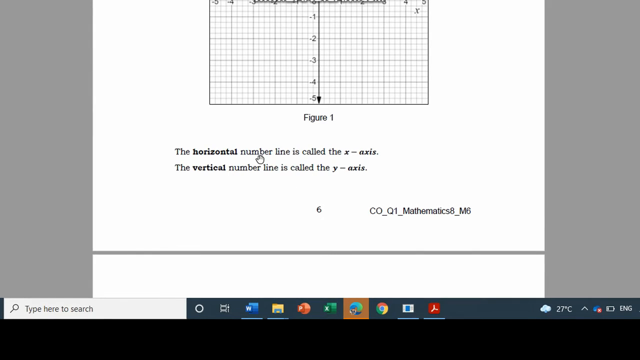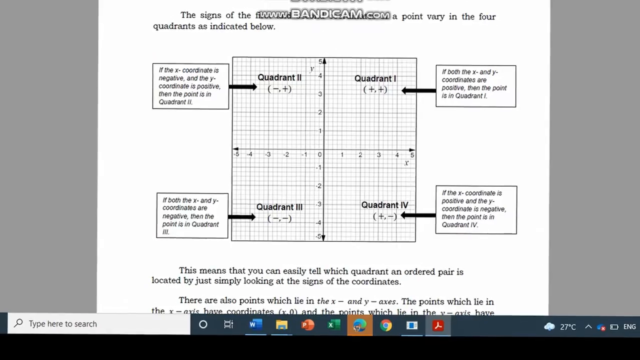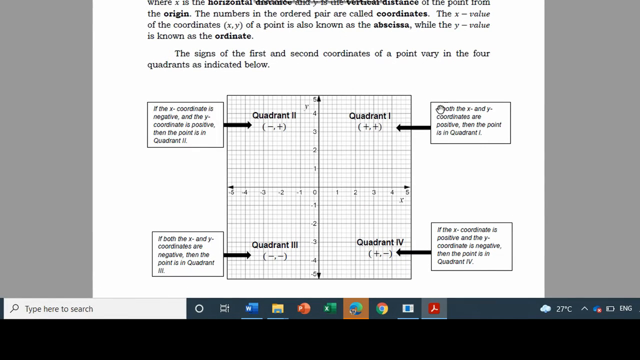Okay, remember, the horizontal number line is called the x-axis while the vertical number line is called the y-axis. So, hadi kaina ang aton nga gin-discuss. Each point in the plane can be located using an ordered pair of numbers, that is (x, y), where x is the horizontal distance and y is the vertical distance of the point from the origin. The numbers in the ordered pair are called coordinates.